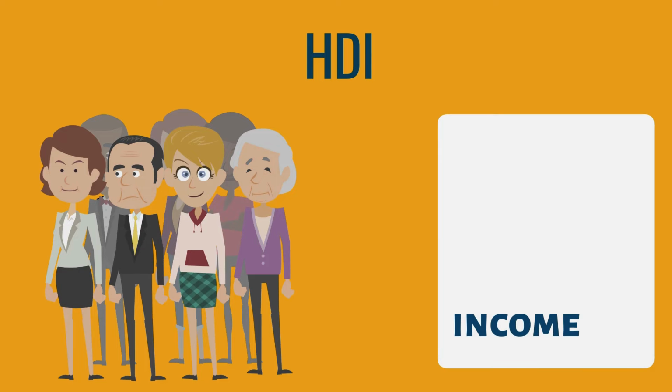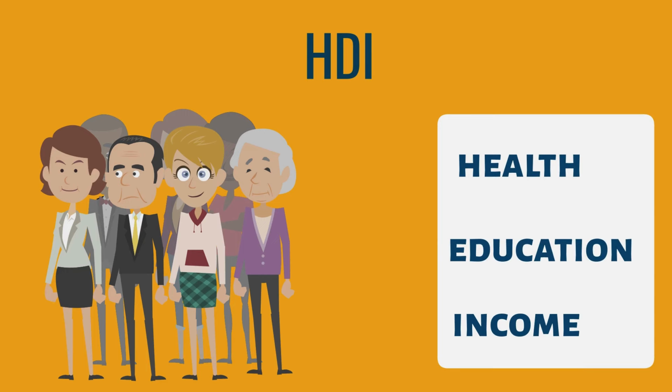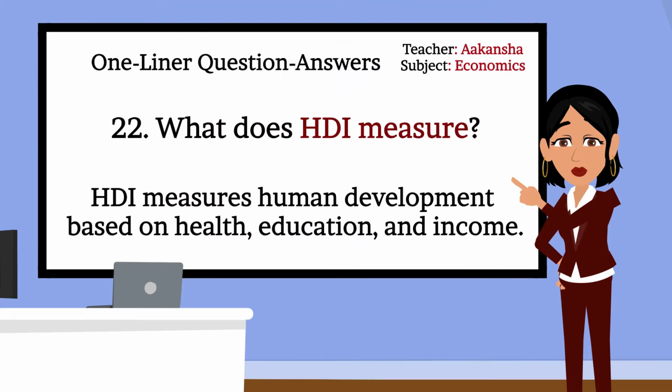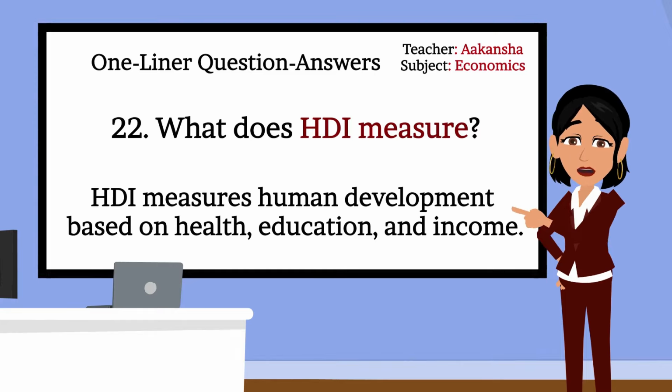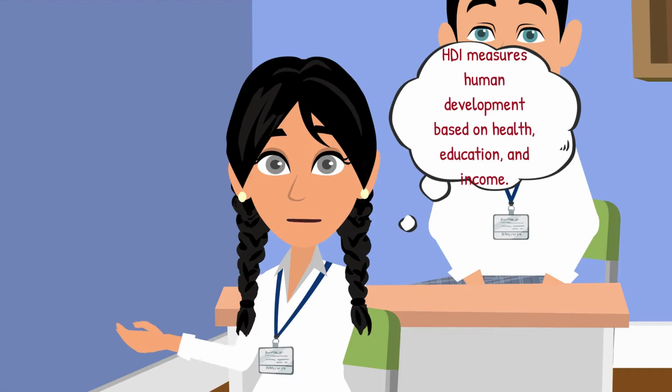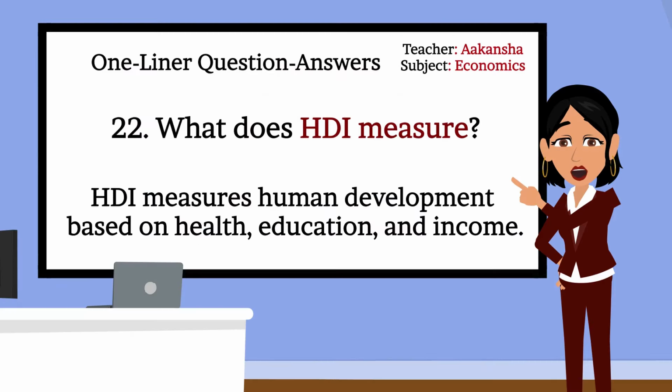HDI measures human development based on health, education, and income. That's correct, Mahi. Can you tell more about it? HDI complements national income by focusing on quality of life. HDI helps us compare well-being, not just wealth. Very good.